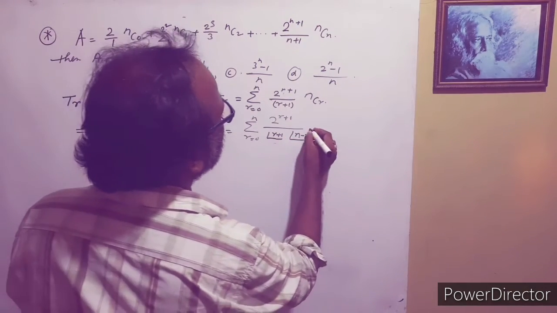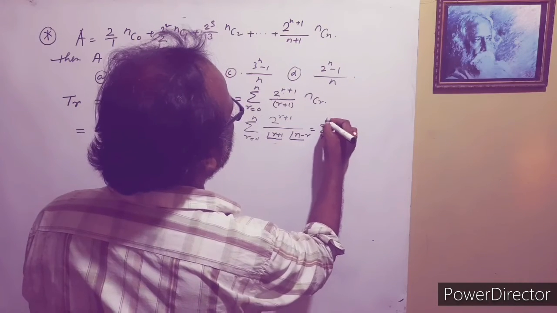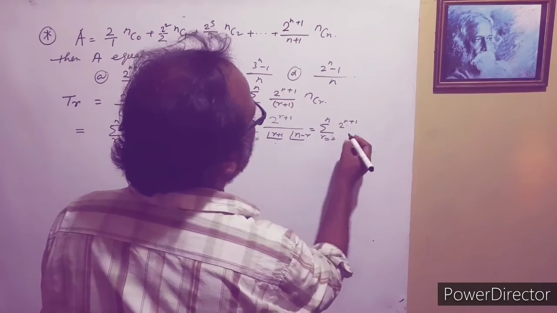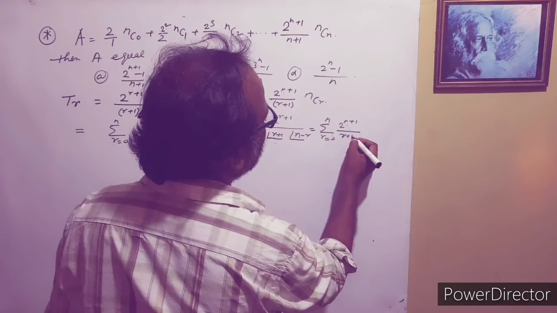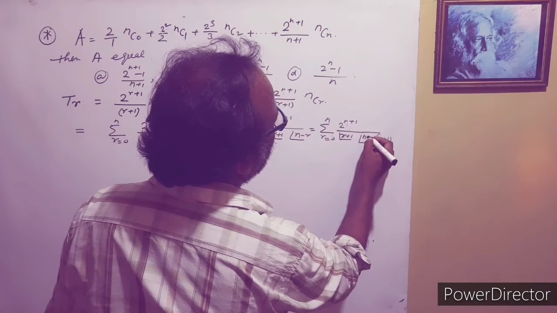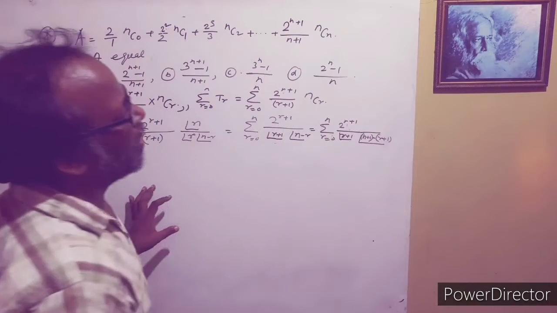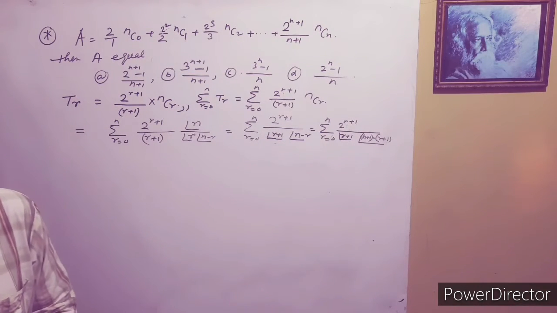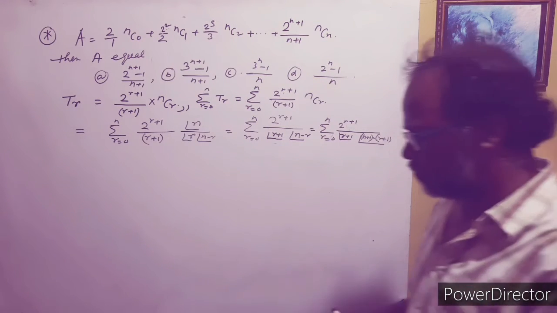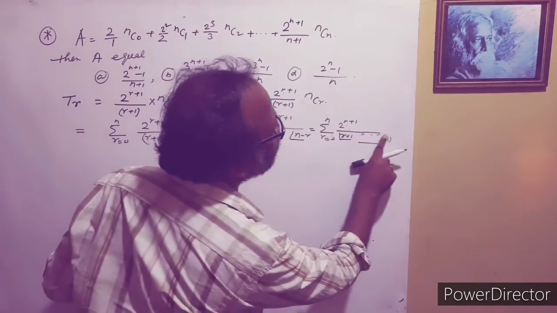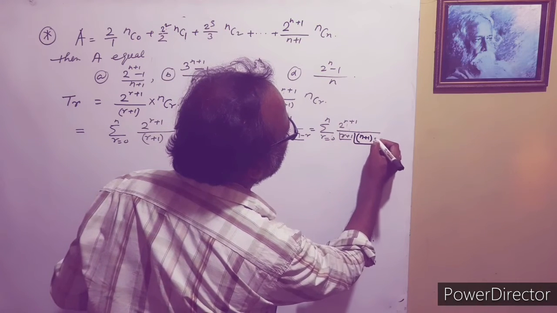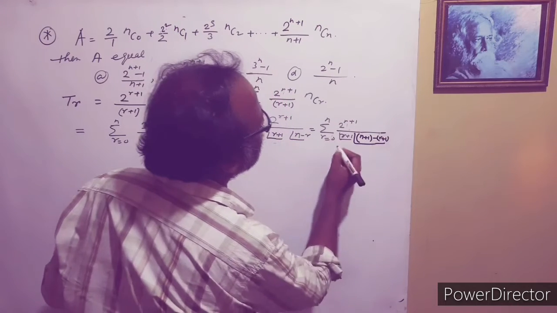Here we want to get r plus 1 factorial, so we need n plus 1 minus, and this is our r plus 1.